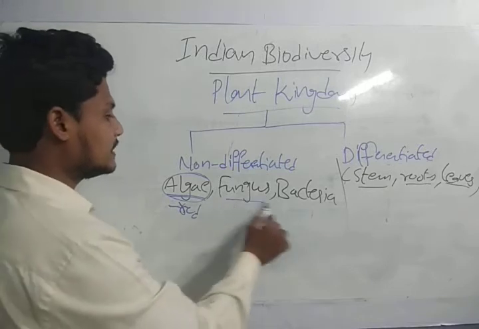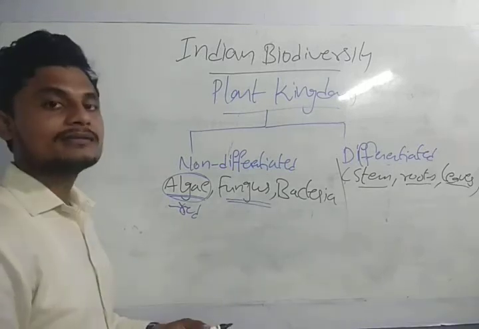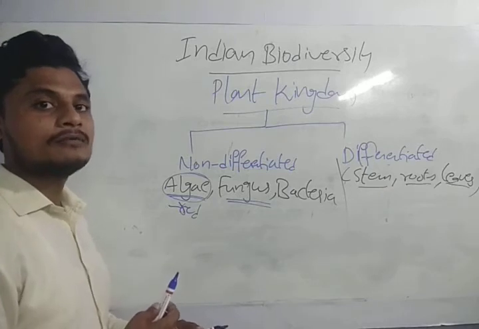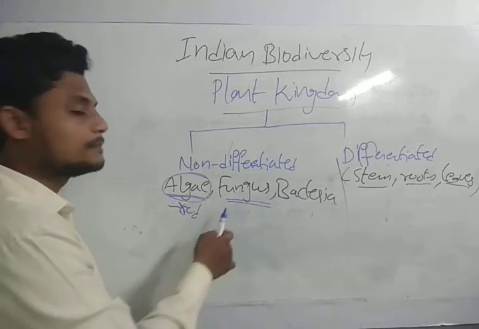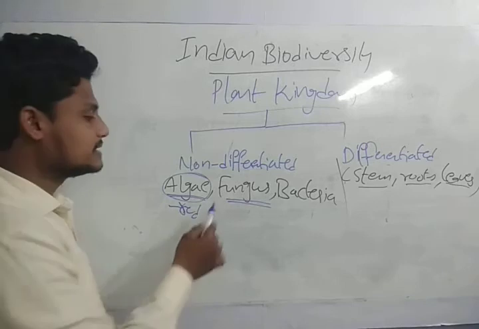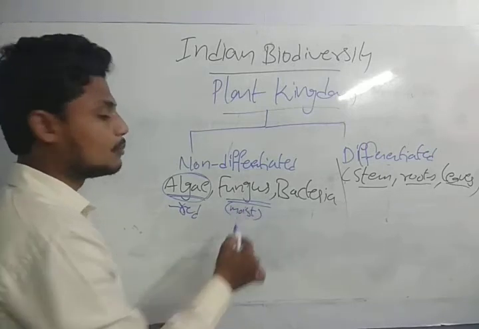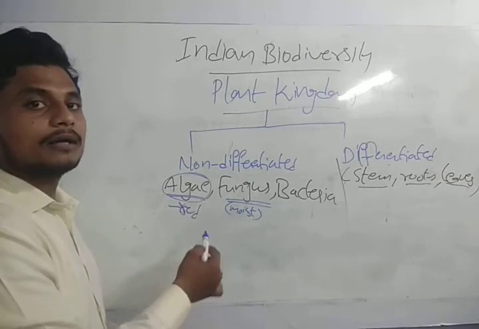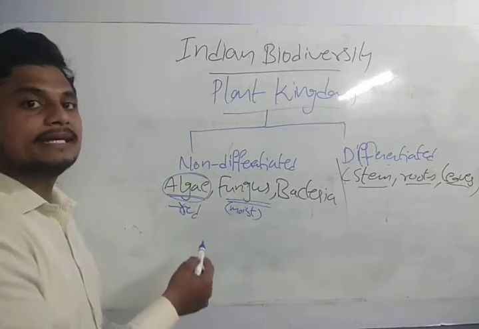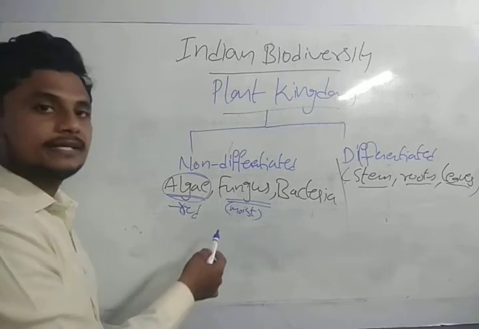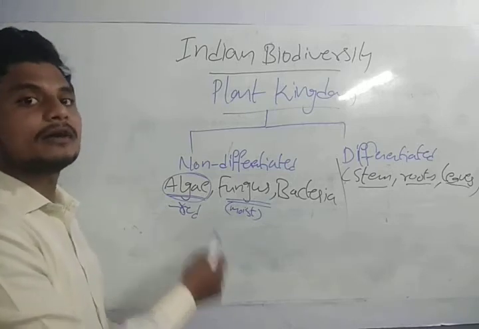If we come to the fungus, fungi are the ones which do not have chlorophyll. It means they cannot prepare food by themselves. They have moist content, and they are present on dead and decaying organisms.